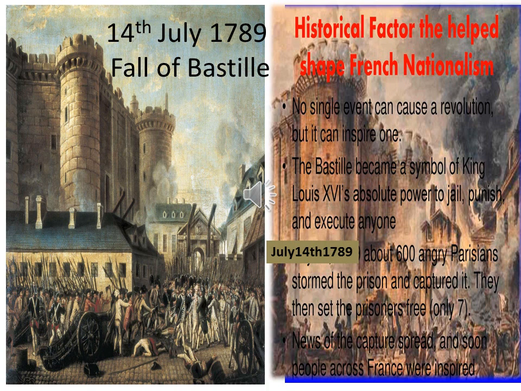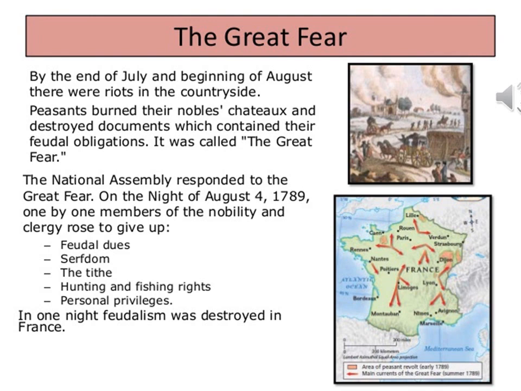The days that followed saw more rioting both in Paris and the countryside, and the people were protesting against the high price of bread. By the end of July and beginning of August, there were riots in the countryside. The angry peasants burnt the nobles' chateaux, destroyed the documents which contained their feudal obligations, looted the hoarded grains and burnt down all the documents.